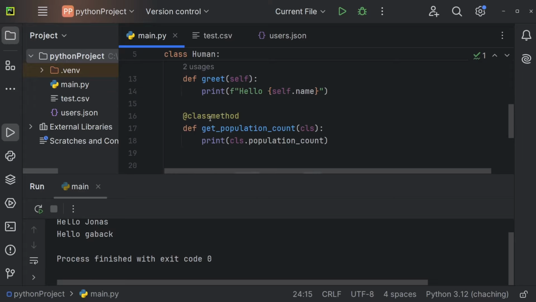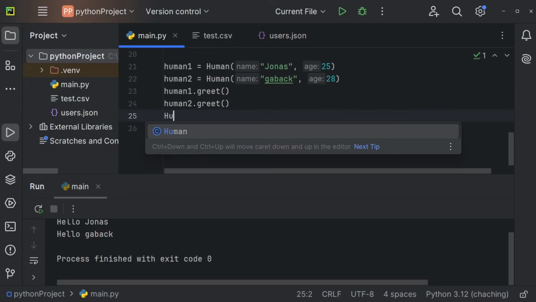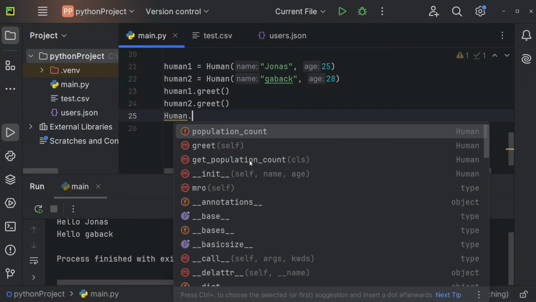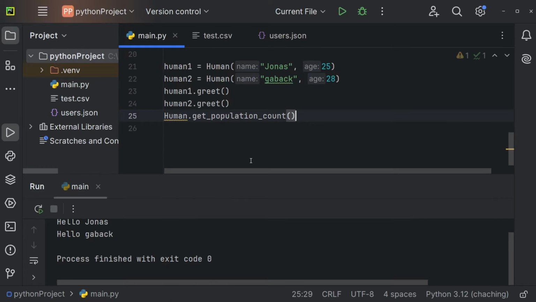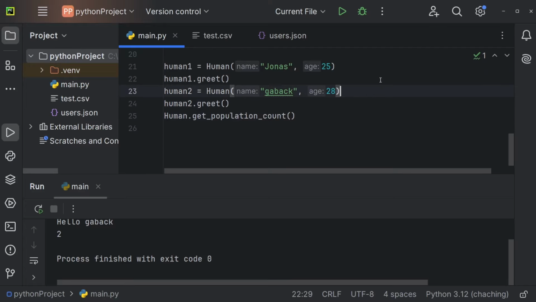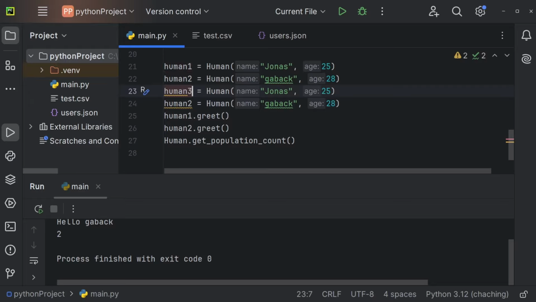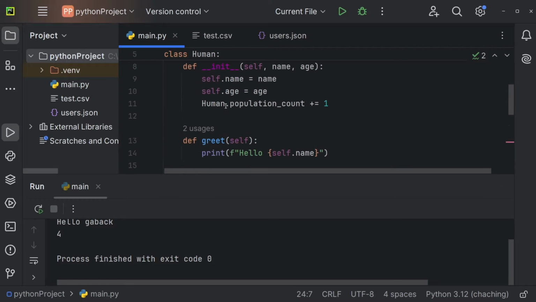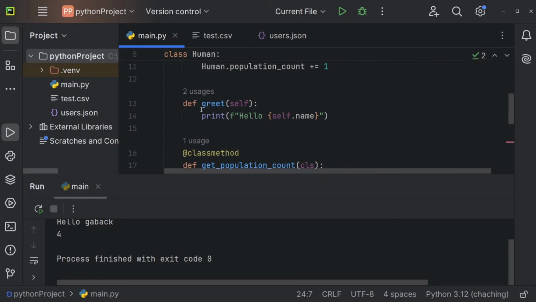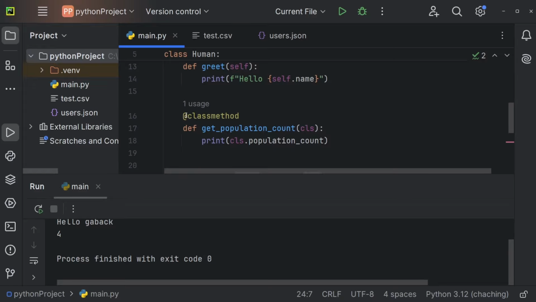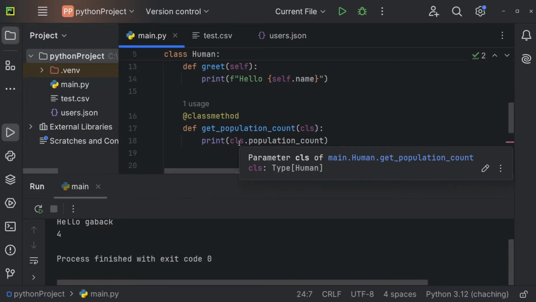And now I can access this class method by using the class name, so human in our case, dot, followed by getPopulationCount. So by this class method right here. Let's run this. And you can see we're getting 2, because at the moment we have 2 humans. Let me now just create 2 more humans. So I'm going to copy those lines right here. And this one will be human 3 and this will be human 4. Actually, names don't really matter in this case. Let me just show you that we now get 4. So this class variable now keeps track of the population count, and we can output that one by using a class method. So by using a class method, you have access to class variables.